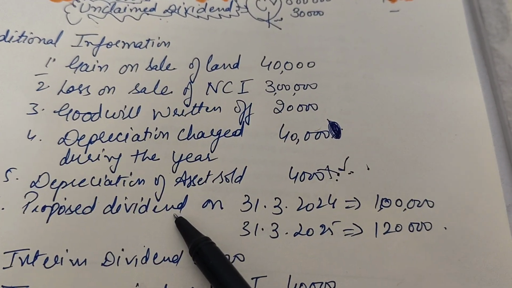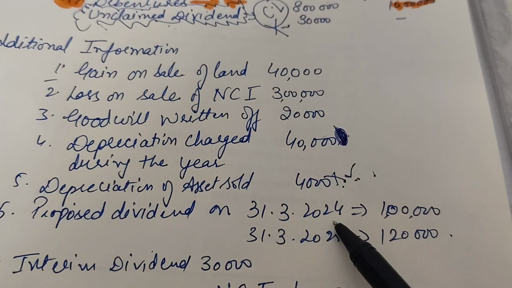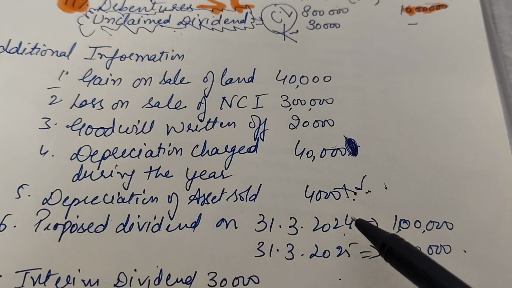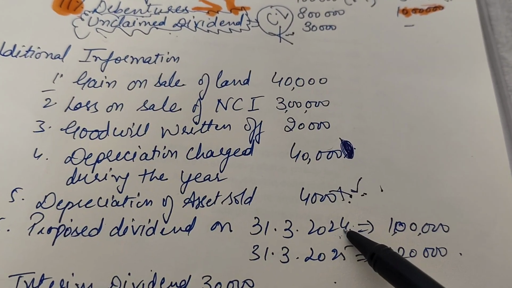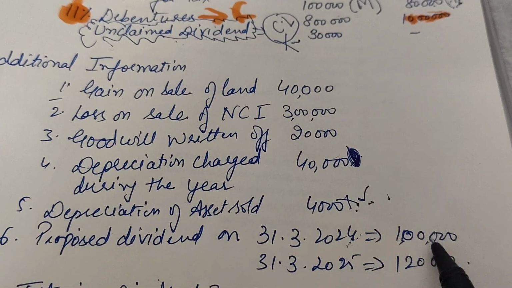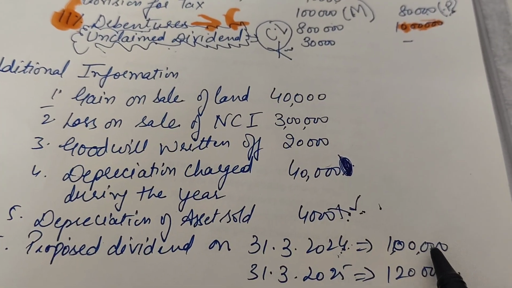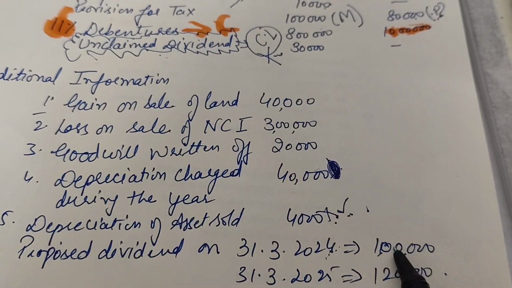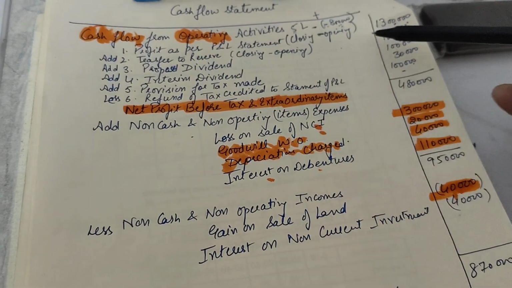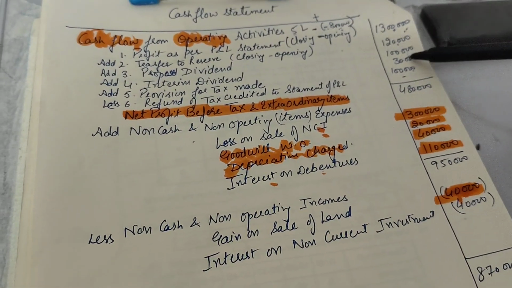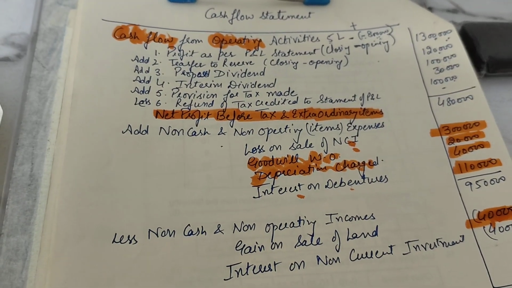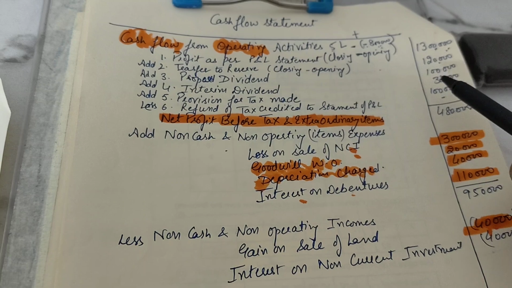Now the next point is about proposed dividend. Proposed dividend will always be considered for the opening year, not for the closing. We will always consider the opening balance. Now proposed dividend is a financing activity, so it should be deducted from financing but added in operating activities. Proposed dividend of rupees 1 lakh for the last year balance would be taken over here in your calculation of net profit before tax, right?